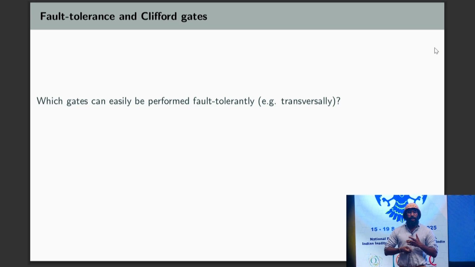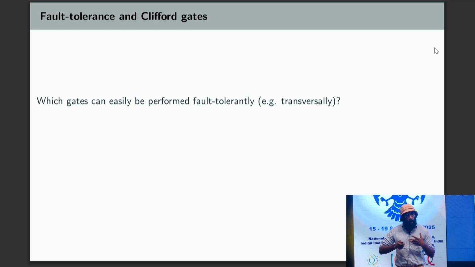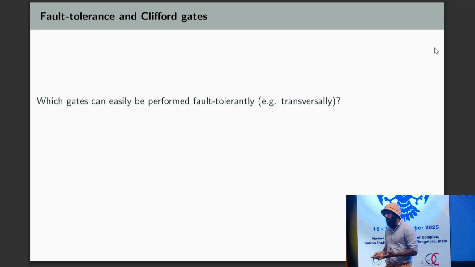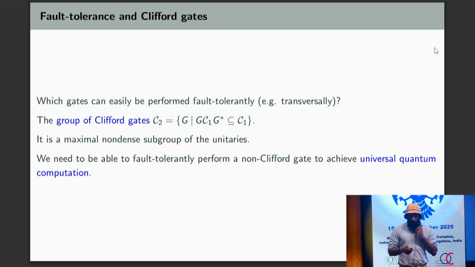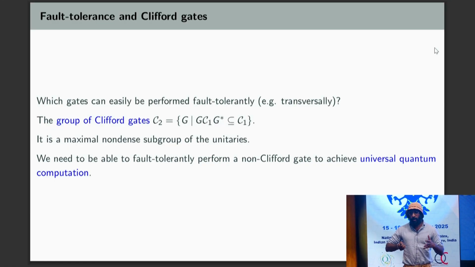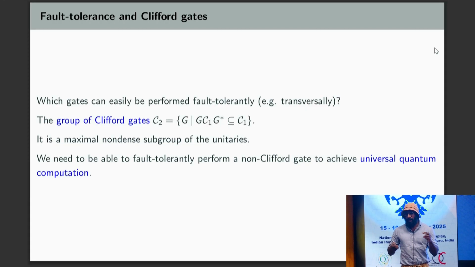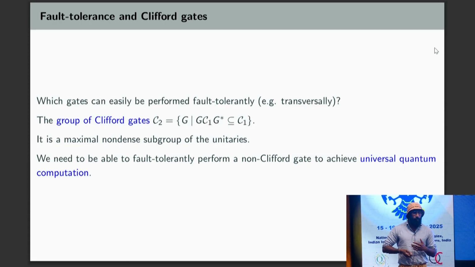As I mentioned, quantum gate teleportation was introduced to promote the gates that you can easily do fault tolerantly in stabilizer codes. So which gates can be easily performed fault tolerantly? For example, transversely, okay, not necessarily transversely, but usually transversely. So typically we take the Clifford gates as a group of gates that we can do easily fault tolerantly, without needing some special scheme like gate teleportation.